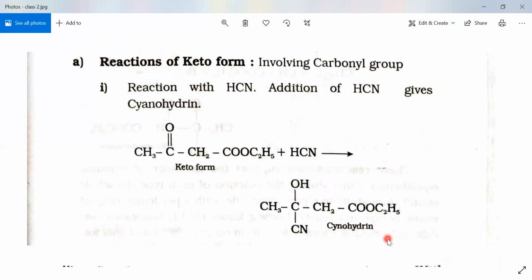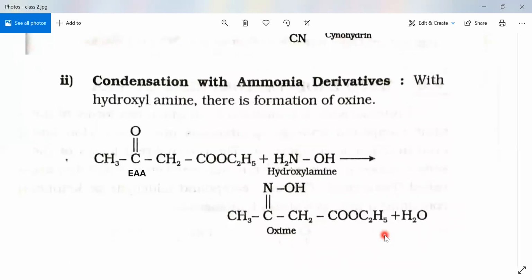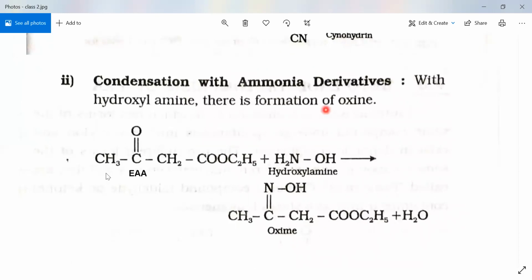Similarly, one more reaction is condensation with ammonia derivatives. We are taking the example of the reaction with hydroxylamine. When ethyl acetoacetate reacts with hydroxylamine, we get the oxime. C double bond N-OH is the oxime group. So the oxime is formed due to the reaction of hydroxylamine with ethyl acetoacetate. This is a reaction due to the keto group of ethyl acetoacetate.